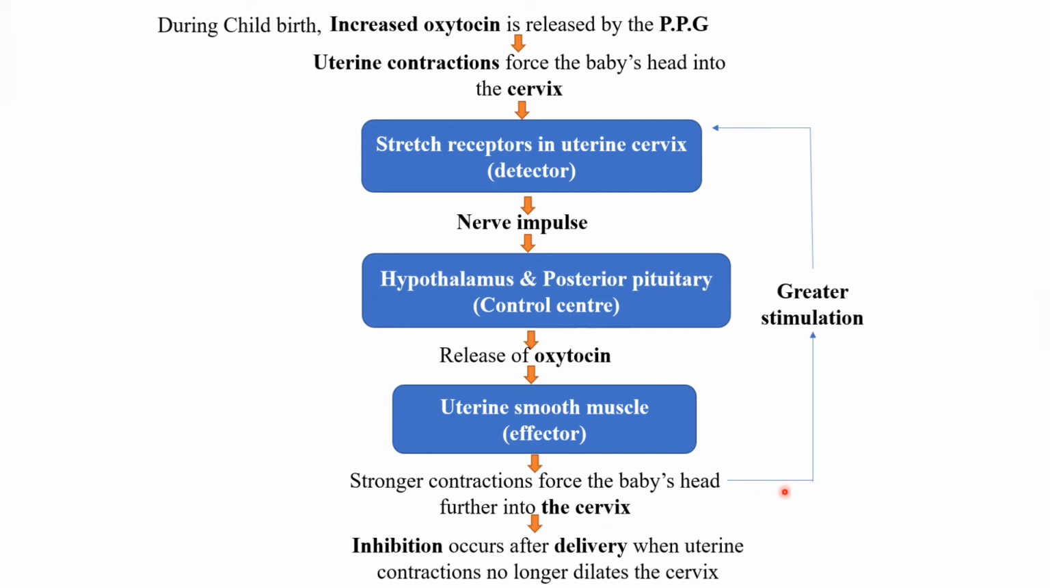In turn this stimulates more contractions and greater stretching of the uterine cervix. And finally, inhibition occurs after delivery when uterine contractions no longer dilate the cervix.